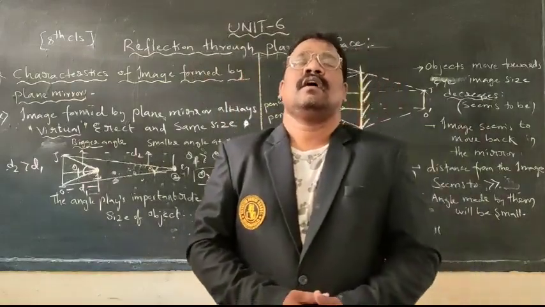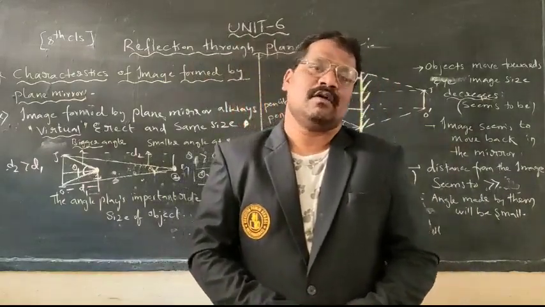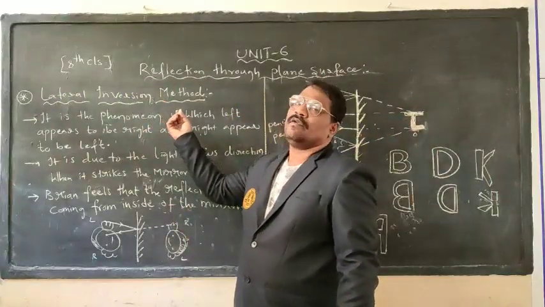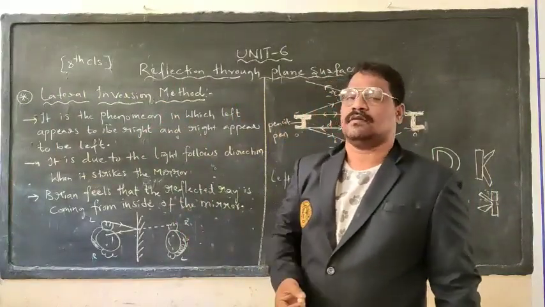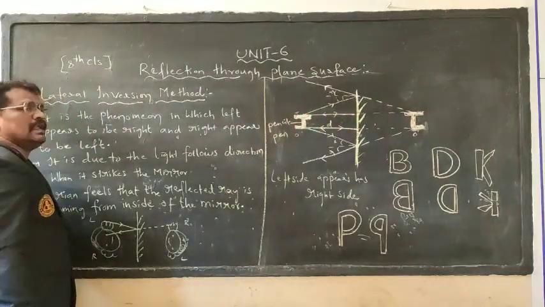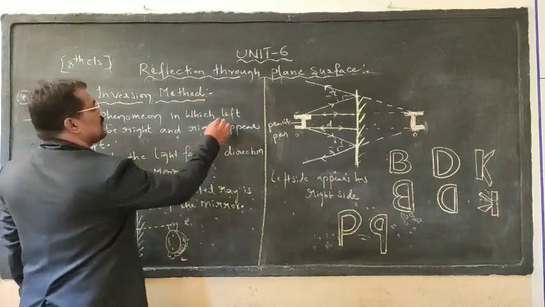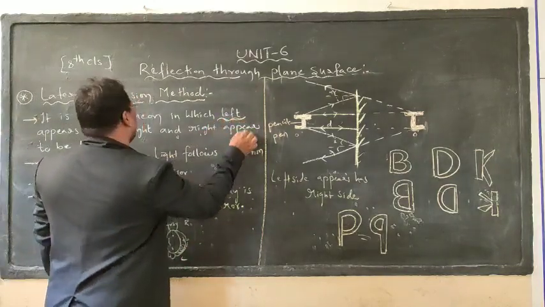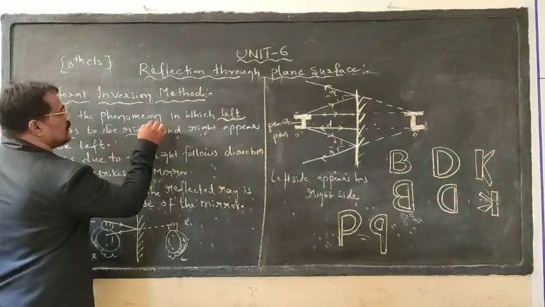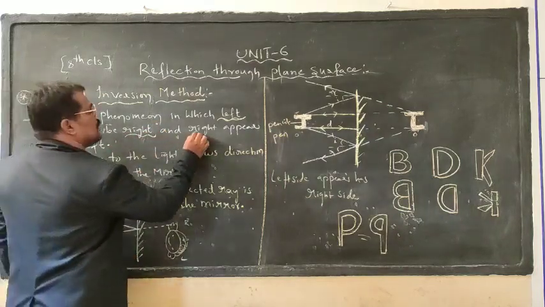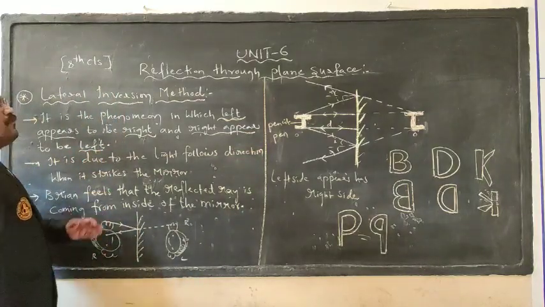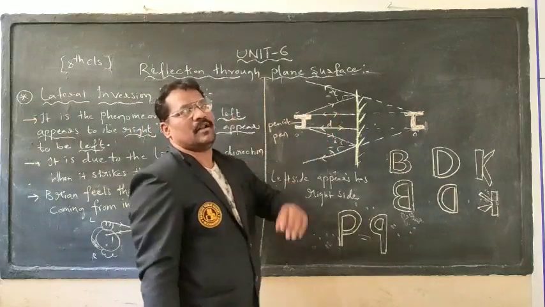The next topic is the lateral inversion method. We'll go into that topic. Thank you. So, 8th class. Lateral inversion process or method. What is lateral inversion? It is a phenomenon in which the left side appears as the right side and the right side appears as the left side when we are seeing within a mirror.